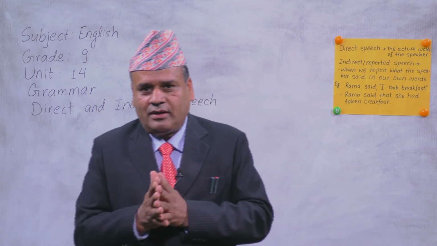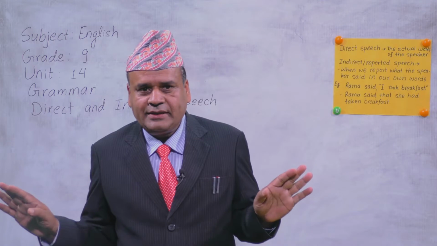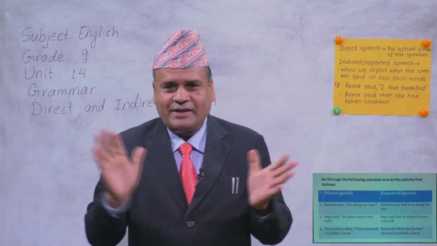Number one, you see, Sanskrit says, I am doing my best. Do you see the answer in your book? Yes, obviously you do. Sanskrit says that he is doing his best. Here, tense is not changed because the reporting verb is in present tense. Now you understand.